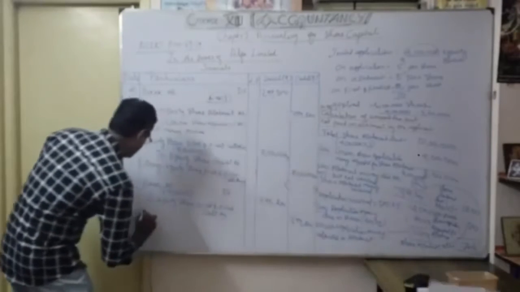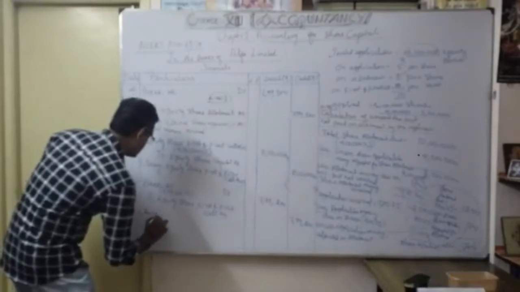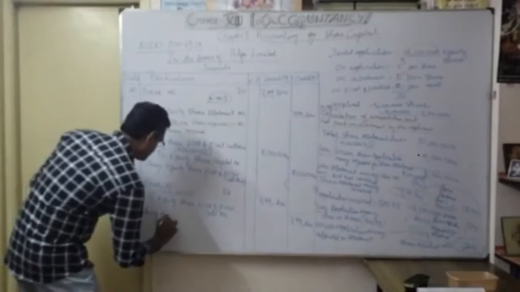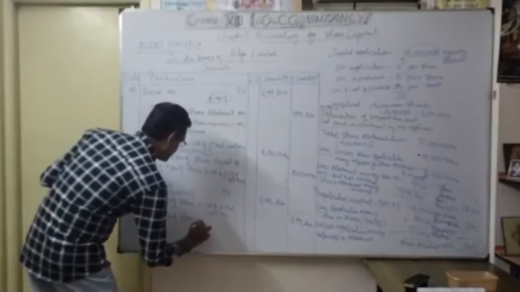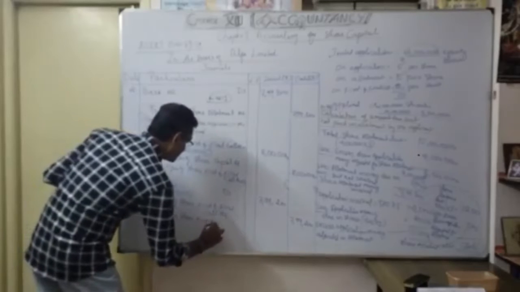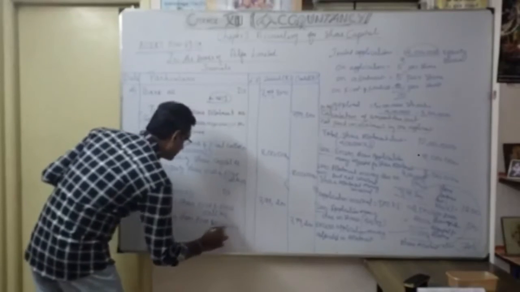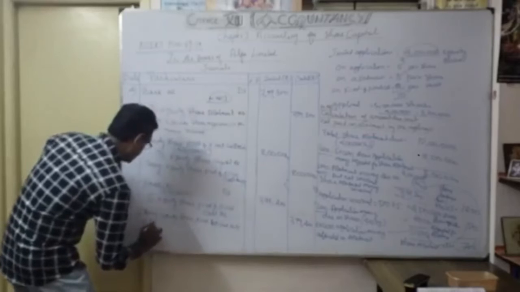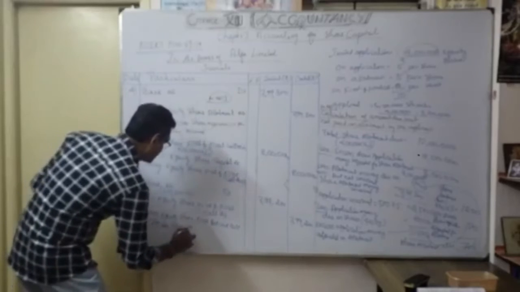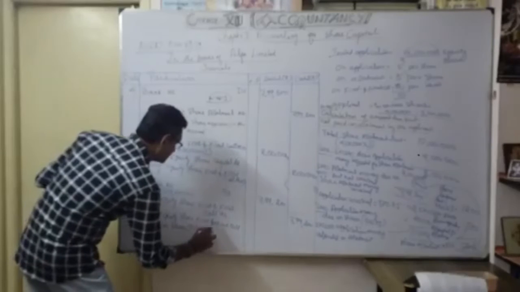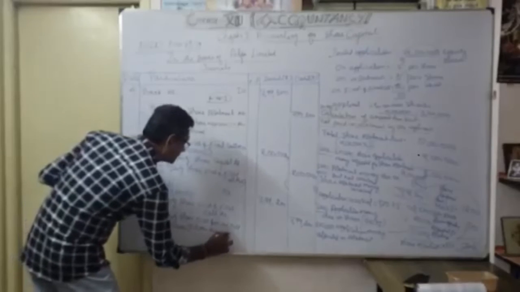7,99,200. Narration being equity share first and final call of 3,99,600 shares at the rate of 2 per share received.